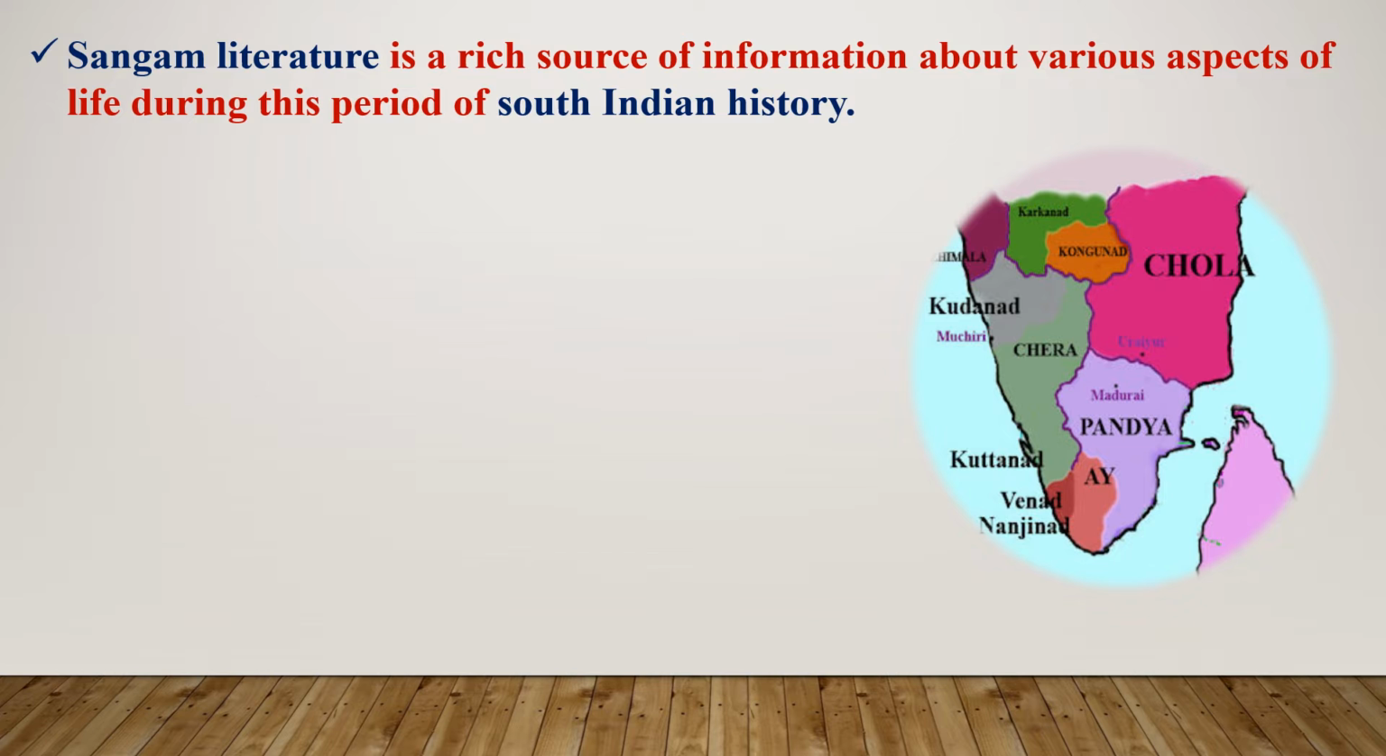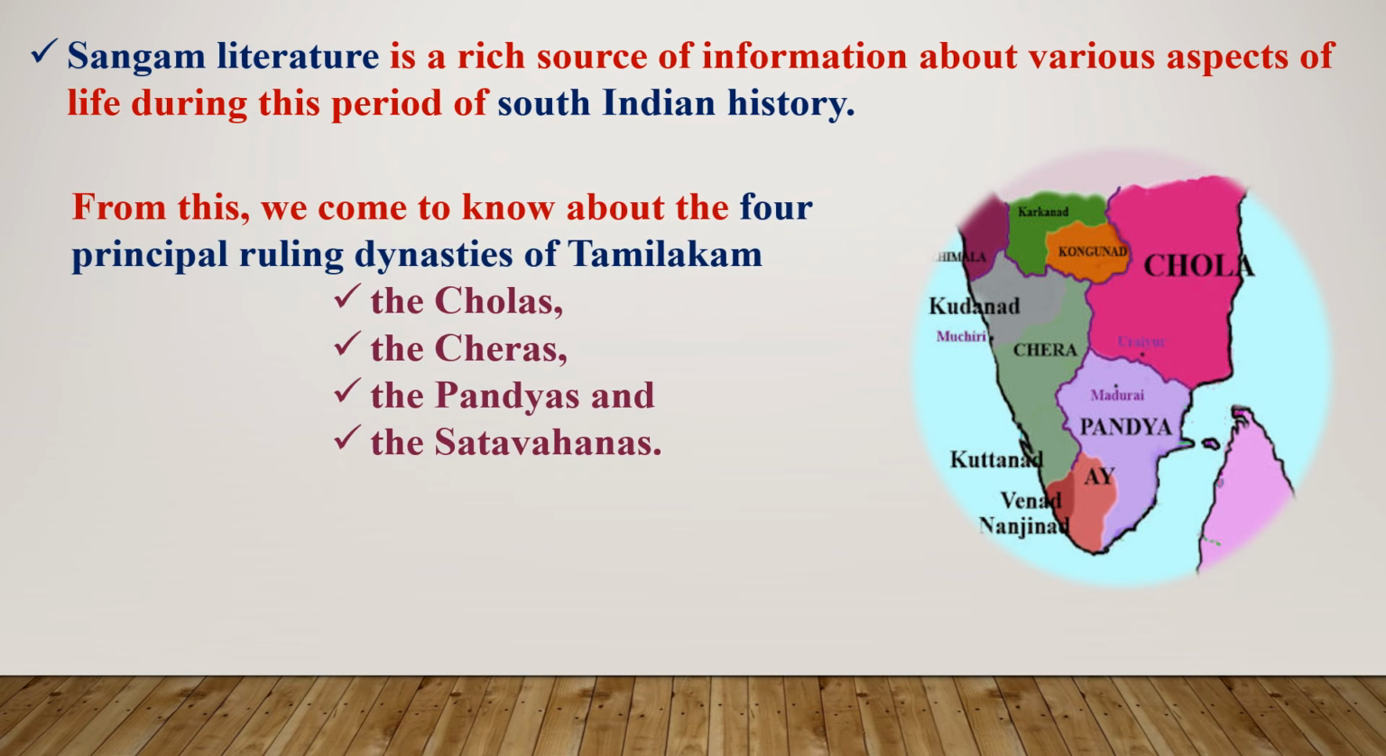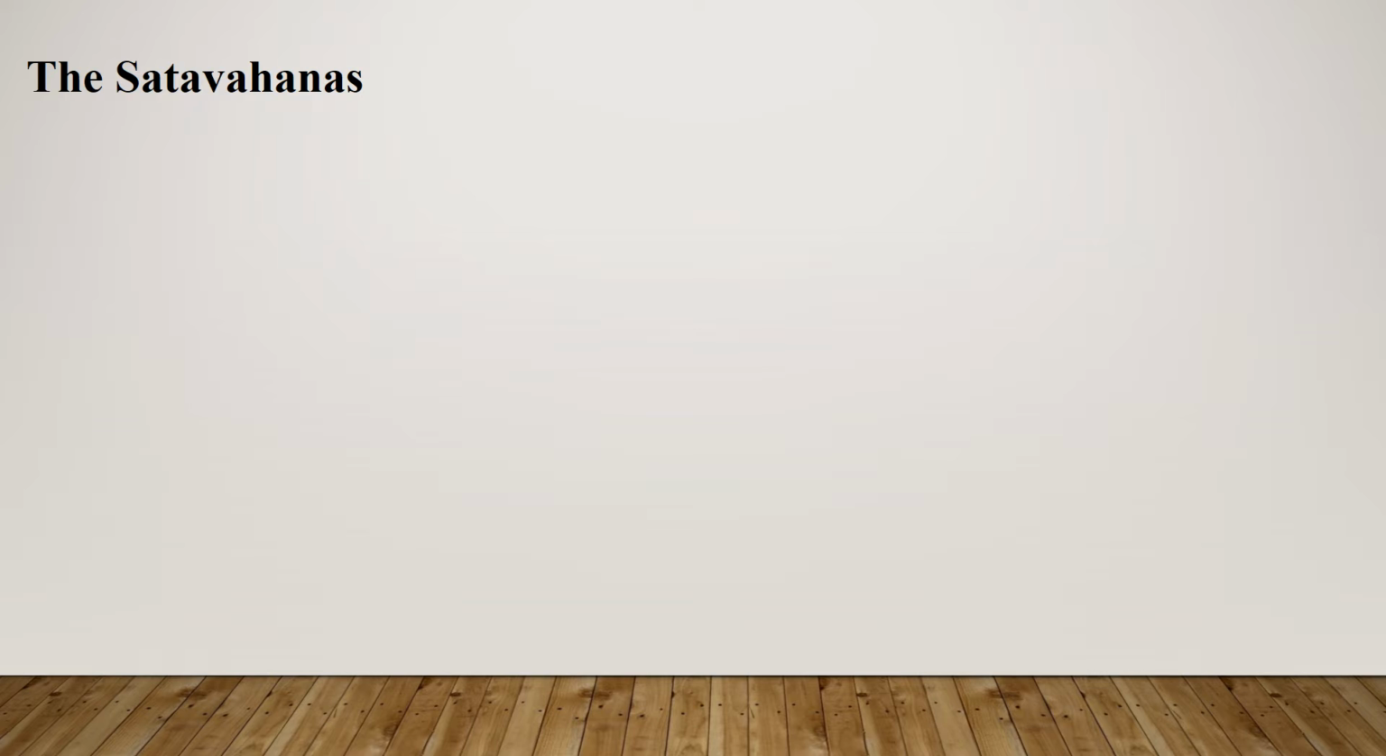Sangam literature is a rich source of information about various aspects of life during this period of South Indian history. That is, what happened in the Chola period, Chera period, Pandya period, and also in the Satavahanas period. From this, we come to know about the four principal ruling dynasties of Tamilakam. That is the Cholas, the Cheras, the Pandyas, and the Satavahanas. Let me see first about the Satavahanas.